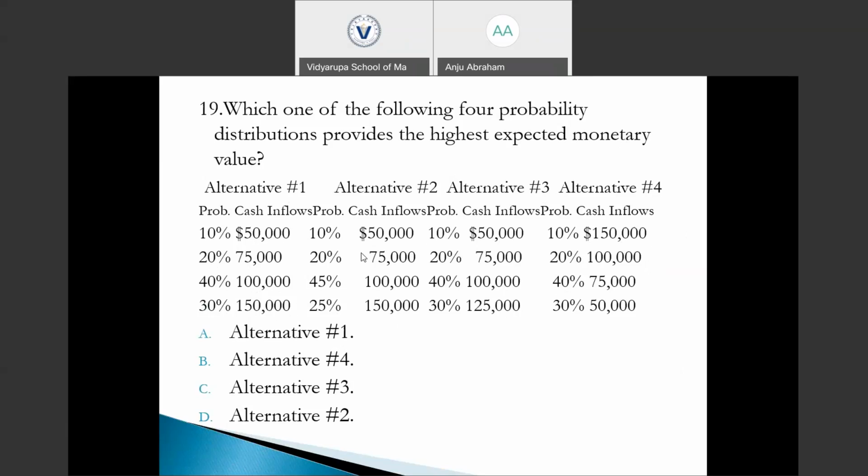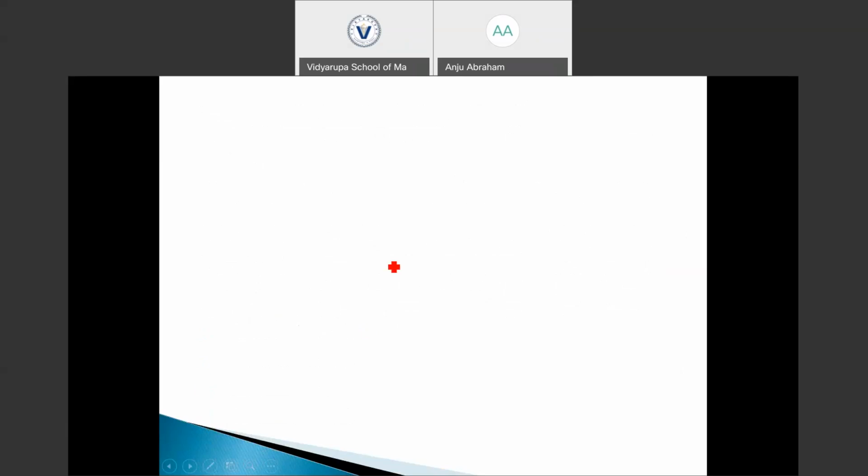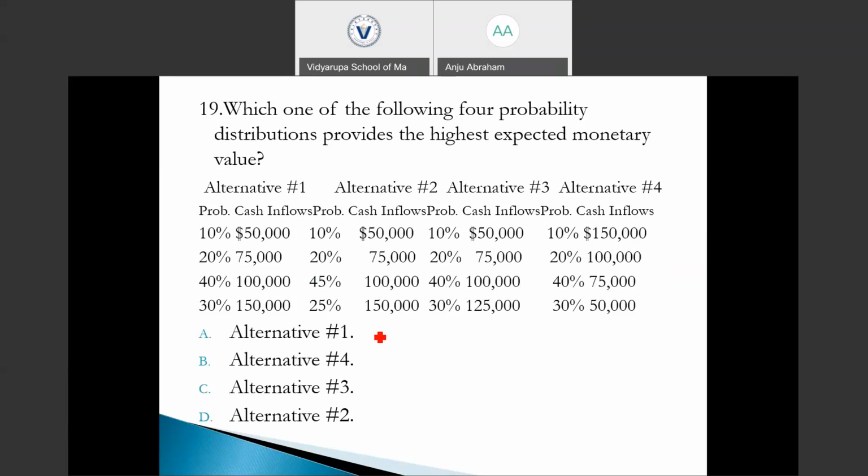For alternative 1, 50,000 into 10% is 5,000. 75,000 into 20% is 15,000. 100,000 into 40% is 40,000. 150,000 into 30% is 45,000. So the expected cash flow is 5,000 plus 15,000 plus 40,000 plus 45,000, which is 105,000.